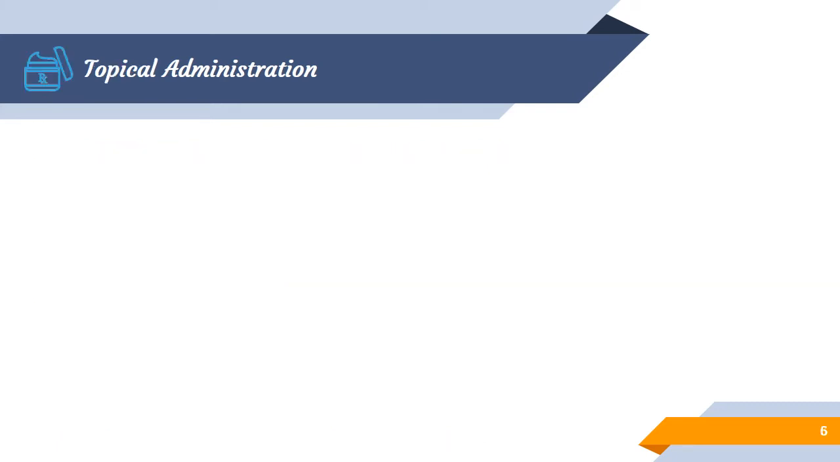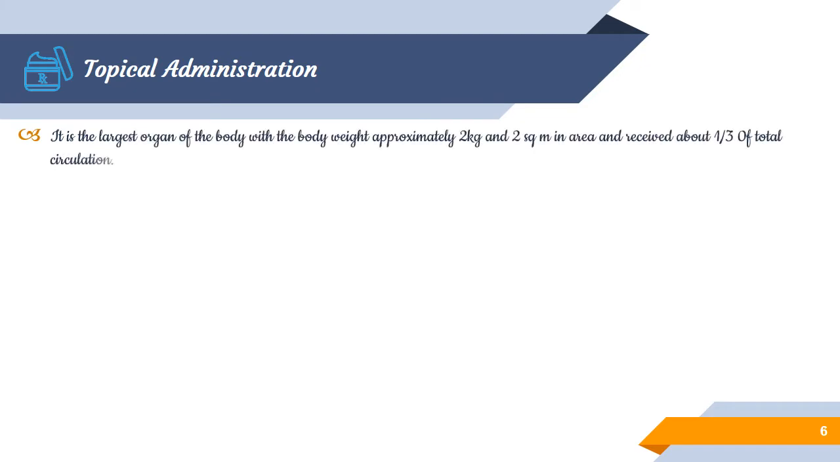The next is topical administration. The skin is the largest organ of the body, with a body weight of approximately 2 kg and an area of 2 square meters, and it receives about one third of the total circulation. The skin receives the maximum portion of blood circulation within the body, and the majority of drugs applied topically are meant for both local and systemic effects. That is the major advantage of topical administration.